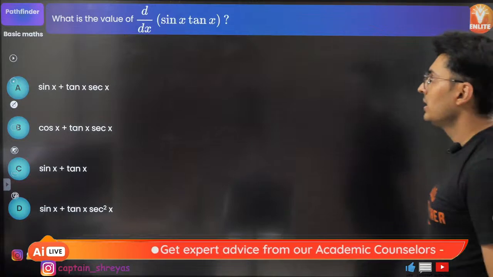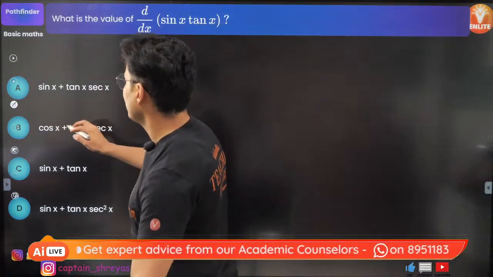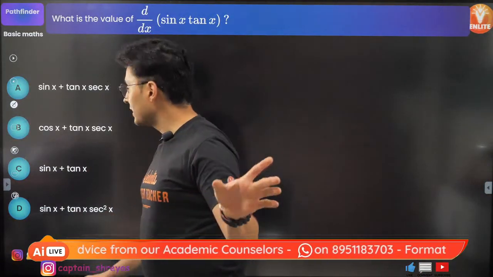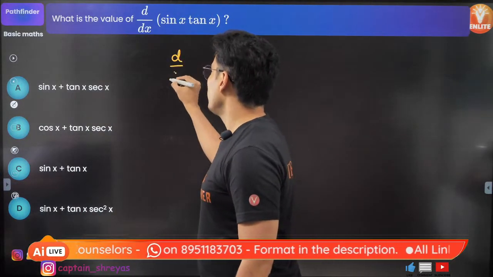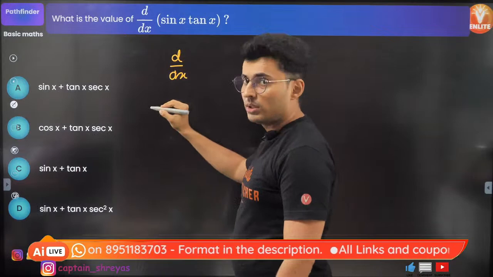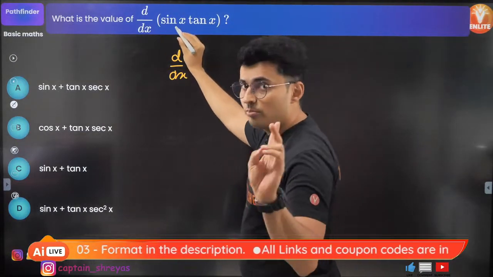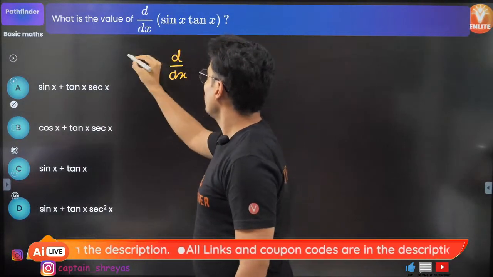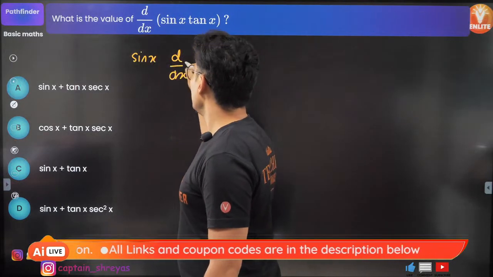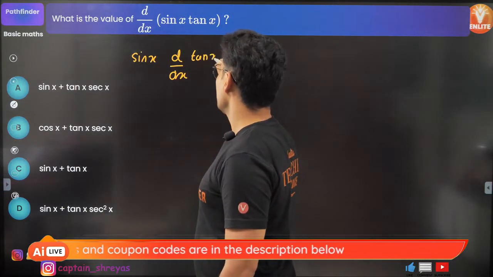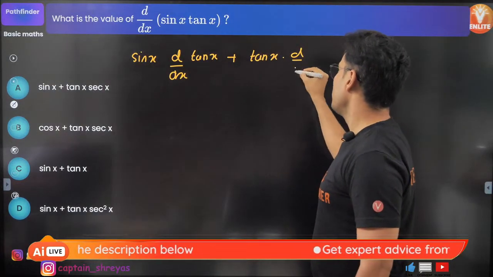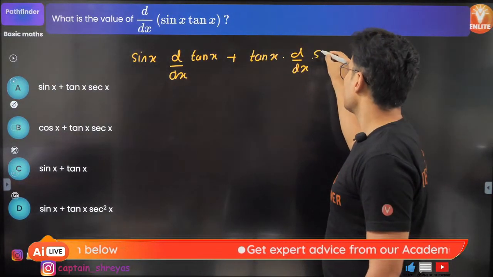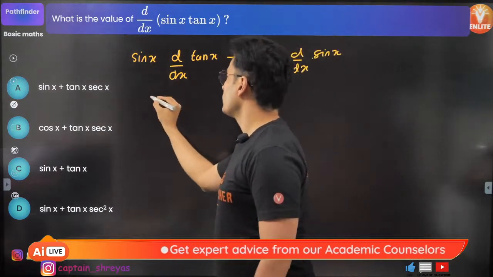Moving on to the next one, derivative of sin x into tan x. Come on guys, this one is an easy one, but I think there is some transformation required. So derivative of sine into tan. It is a product, so again, first function into derivative of the second function plus second function into derivative of the first function. That's it. Now start solving this.